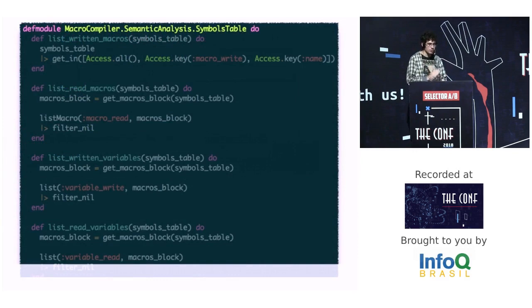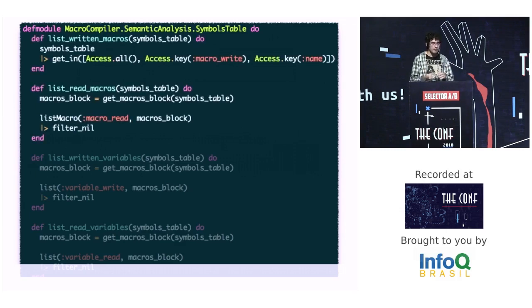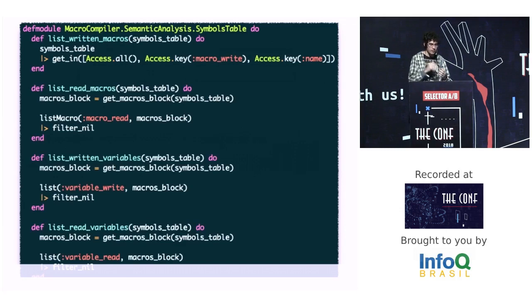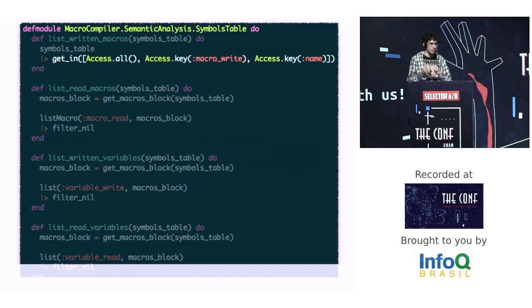Then I have a module called symbol table that has some helper functions. Functions like list the macros read and written, list the variables read and written, and other functions. To read the symbols table, I used a lot of the Access library. It's useful to write routines to access a complex structure.